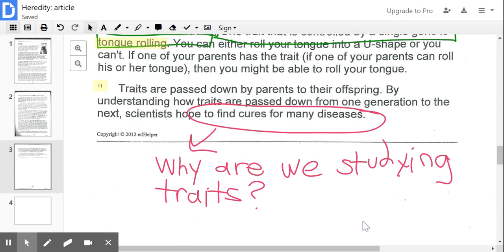Why do we even study these traits? Well, of course, you want to understand it, but why do scientists do that? By understanding how traits are passed down from one generation to the next, scientists hope to find cures for many diseases. So diseases and disorders, if we understand how they came to be and what happened, then we can hope to find some cures for them.